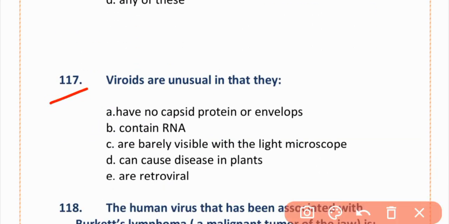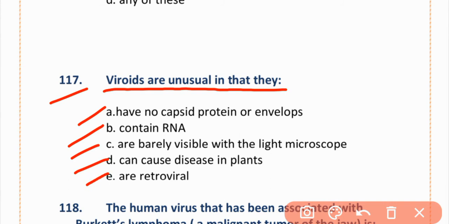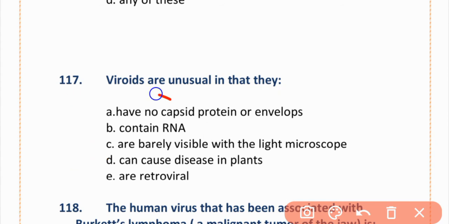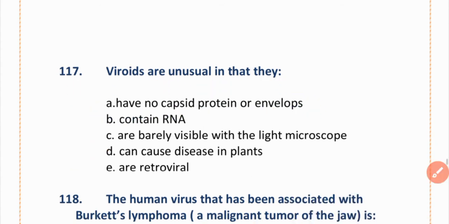MCQs number 117. Viroids are unusual in that they: A, have no capsid protein or envelope, B, contain RNA, C, are barely visible with the light microscope, D, can cause disease in plants, E, are retroviral. The correct option is option A, have no capsid protein or envelope.